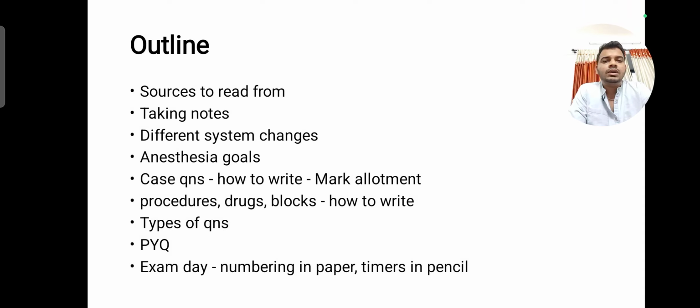And we'll also discuss different types of questions commonly asked in the exam, such as systemic changes, anesthesia goals, long case questions, and procedures, drugs, blocks, how to write these kinds of questions, and general types of questions asked and past year questions, the most important questions which are repeated every year that I'll be telling, and some details on exam day preparation.